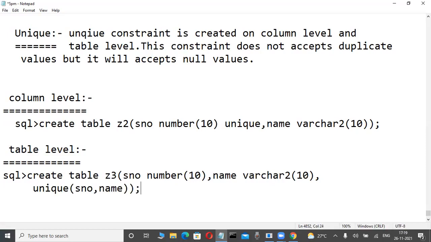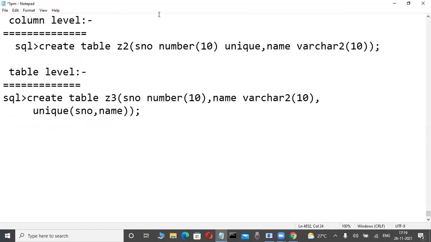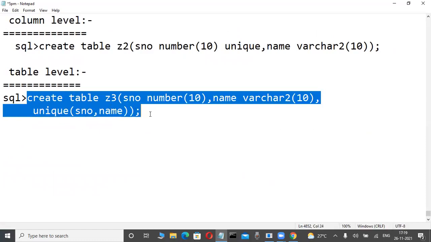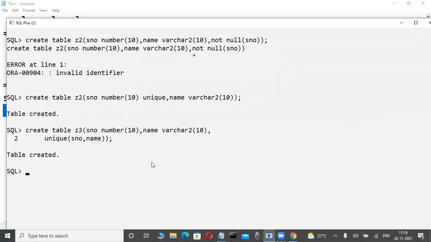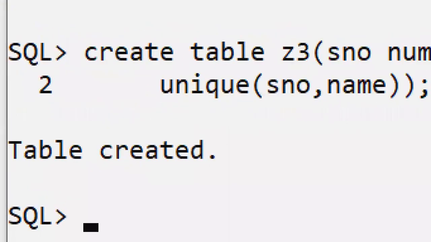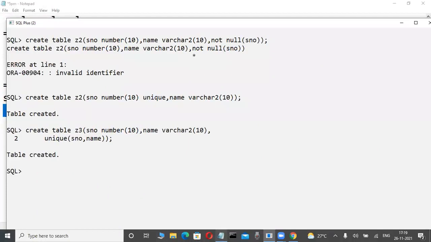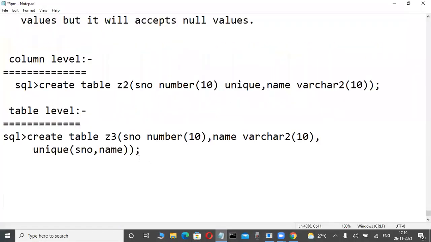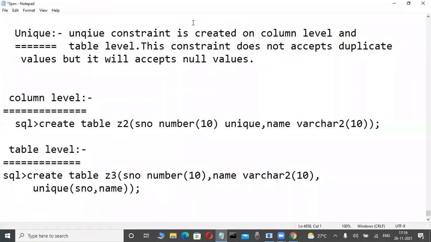Once we are using this syntax, then you will understand the difference between column level and table level on the data side. Suppose I try to execute, copy this one. Yes, table is created or not? Yes. Write it first, then I will insert the data, then you will understand. Anybody who connected late, take a snapshot of this one.